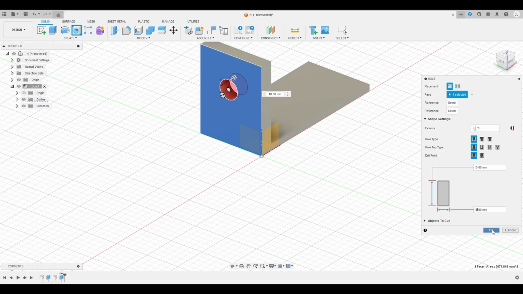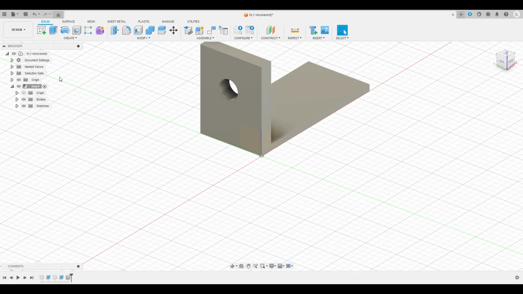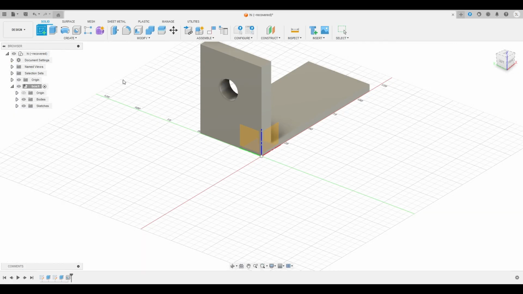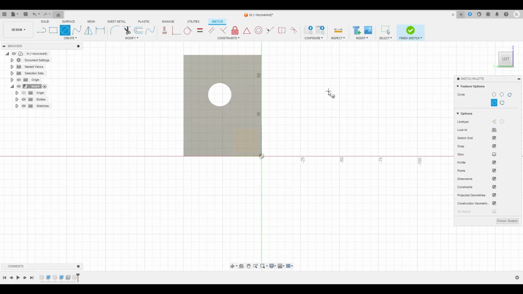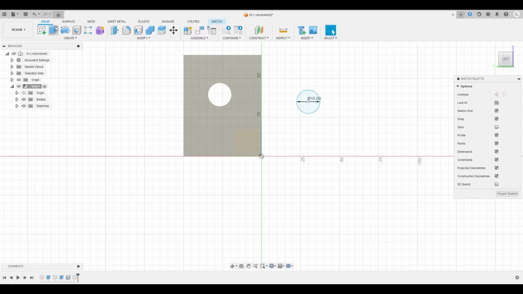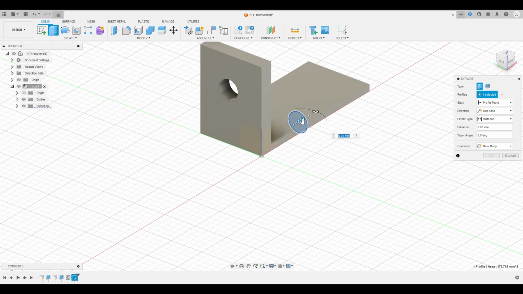Okay, after you got that, you want to create a sketch on this plane, like a circle which is 15 mm, and you want to extrude this by 60 mm. Okay, so you got this.